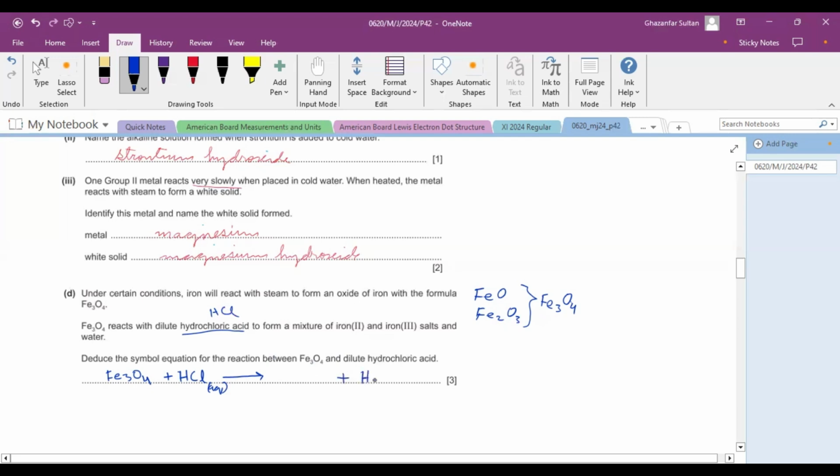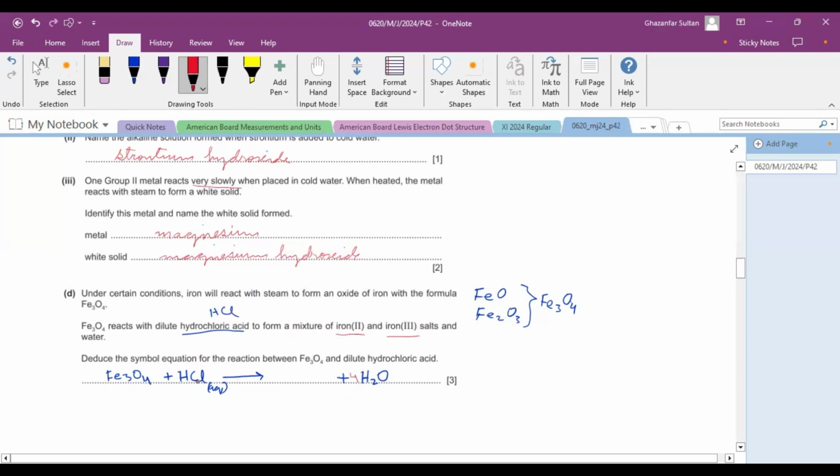So water must be formed. And remember that although we will balance the equation afterward, first we will see how much water would be formed, that all the oxygen in the oxide will form water. So there should be 4H2O.